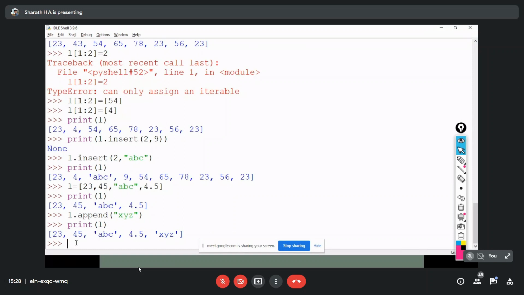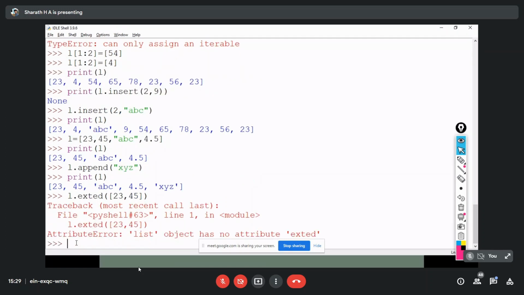Likewise, L dot extend, where I can pass another list. Sorry, it's the reverse: I can append a list by using append, whereas extend takes only the values. That's the only difference between append and extend.